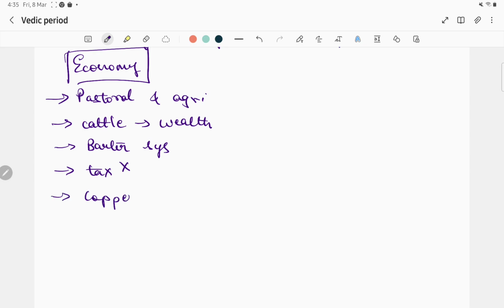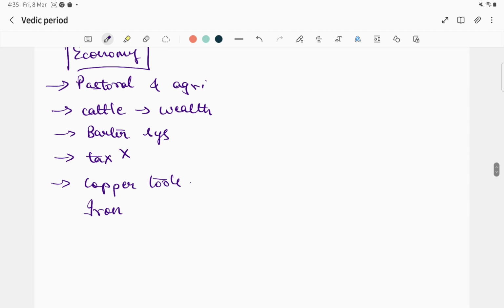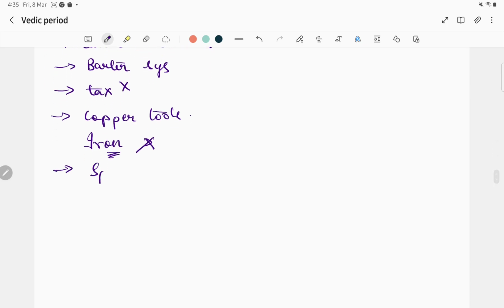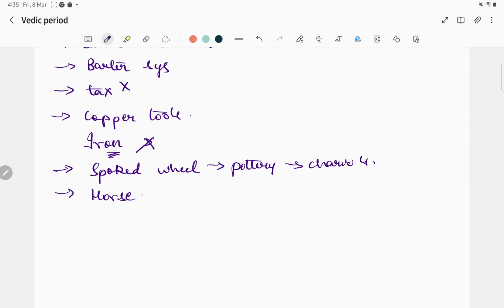Copper tools were well known. And they started using iron, little by little, but during the early Vedic, iron was not used much, or you can say it was negligible. They knew the spoked wheel. That is how they made pottery, chariots, and all. And most prominent is the horse.